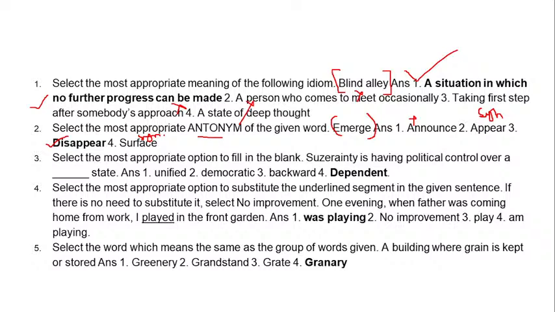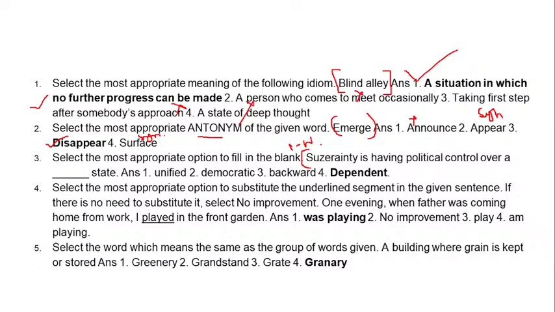So disappear, vanish. Number 3 is again a one word substitution, where suzerainty is having political control over a dash state. Now this is basically an adjective or vocab question where you have to properly choose the right word.